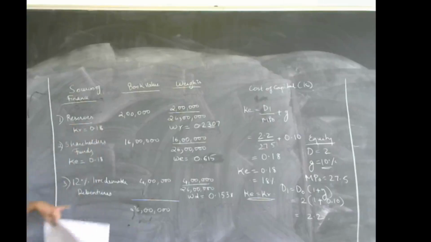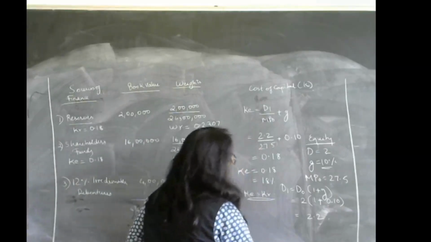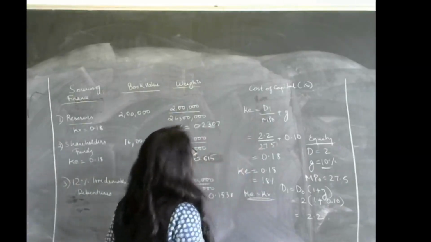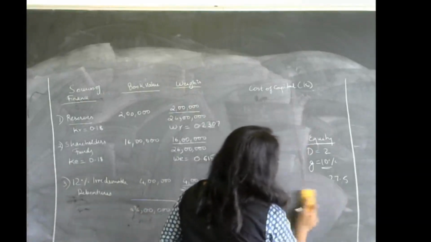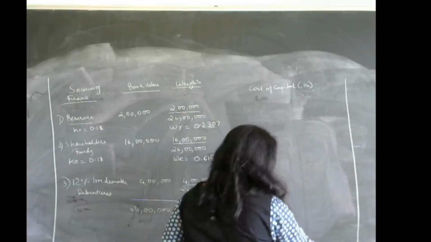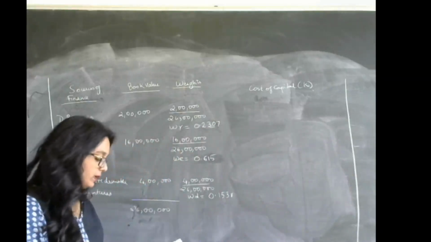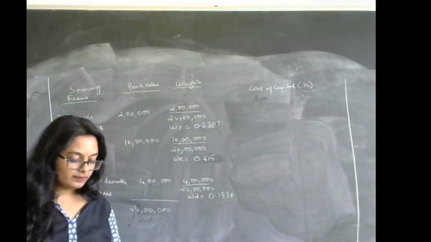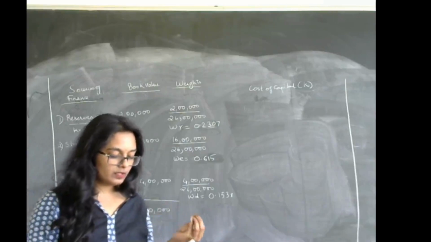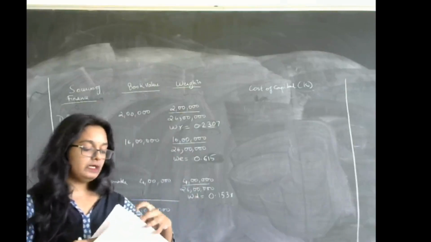Now let us find KD. Okay, let us find KD. Right. So with respect to KD, what are the information that we are given over here, that it is 12% irredeemable debentures.